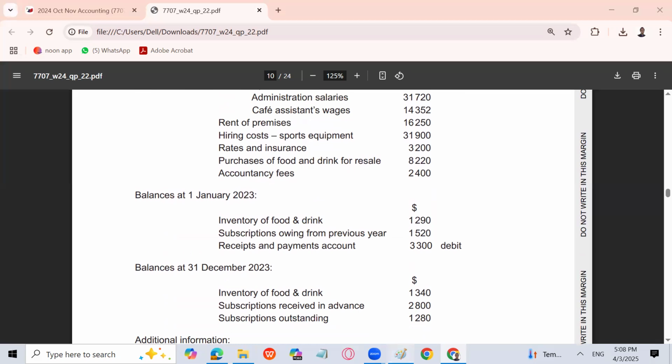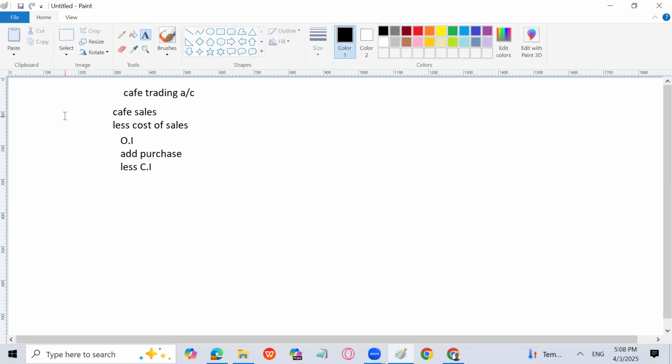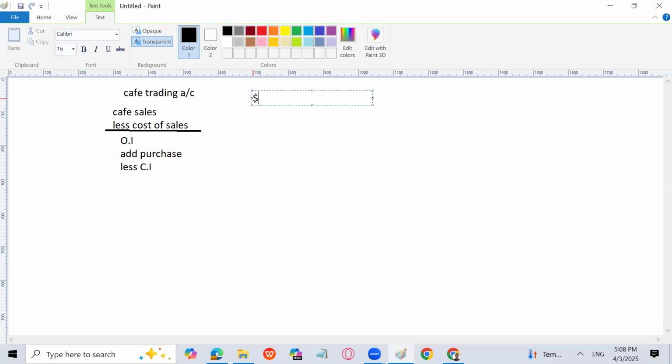So let's do the cafe trading account. I will write here cafe trading account. I will start from cafe sales less cost of cafe, or you can write cost of sales, one and the same thing. Then you will write opening inventory, add purchases, less closing inventory. You will not use abbreviations in the paper, otherwise you will get a reduction of marks. So I will write cafe sales here with the dollar sign.